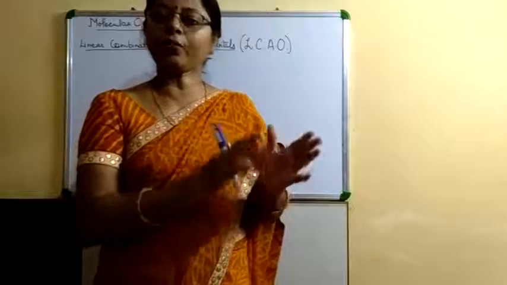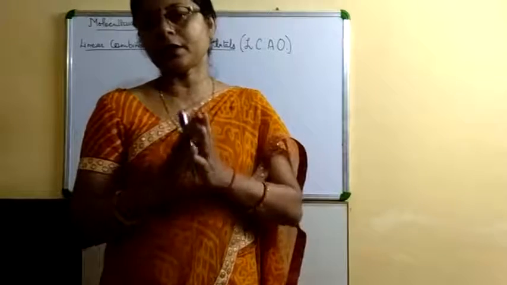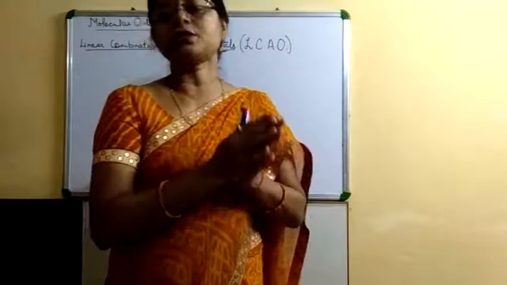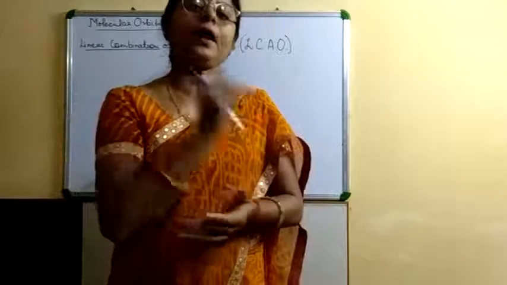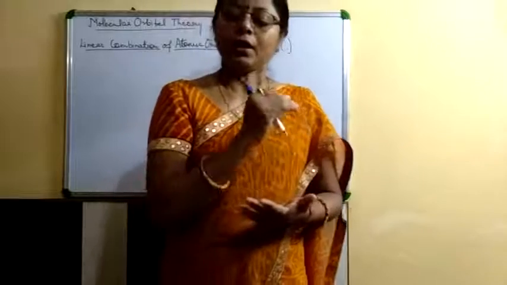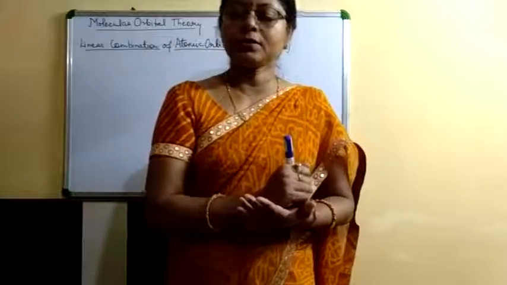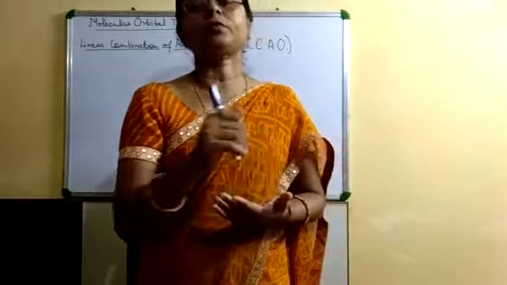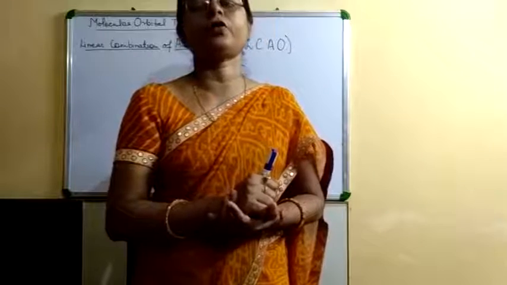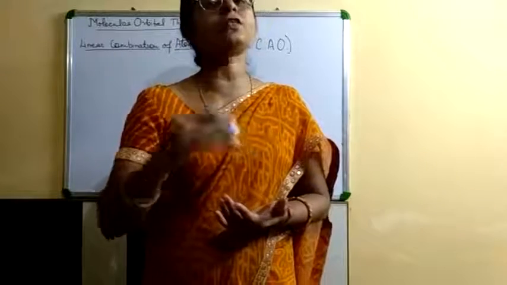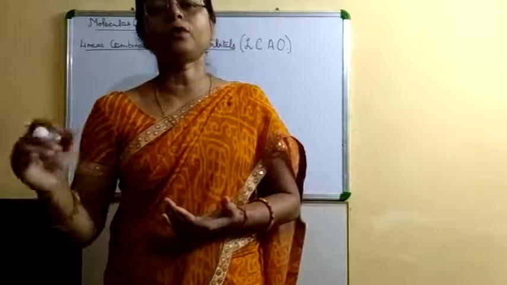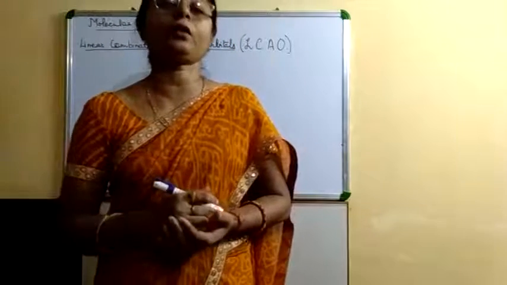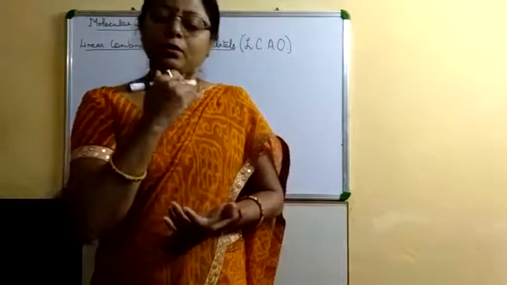Atomic orbitals and molecular orbitals are different, as atomic orbitals are monocentric but molecular orbitals are polycentric. Atomic orbitals are pure orbitals derived from the Schrodinger wave equation, whereas molecular orbitals are formed by the combination of two atomic orbitals.